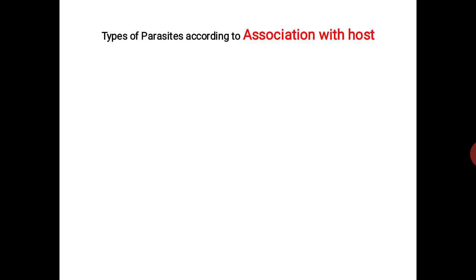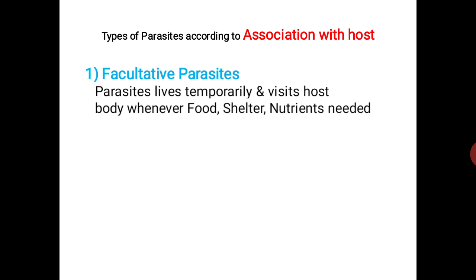Types of parasites according to association with host. What are the types of parasites? These are the important types. The first one is facultative parasites. Parasites live temporarily and visit the host body whenever food, shelter, or nutrients are required. For example, bedbug. Bedbug sucks blood from the human body at night, during the nocturnal period.